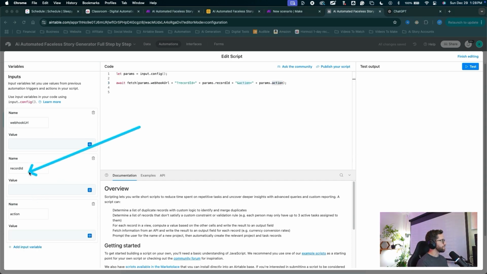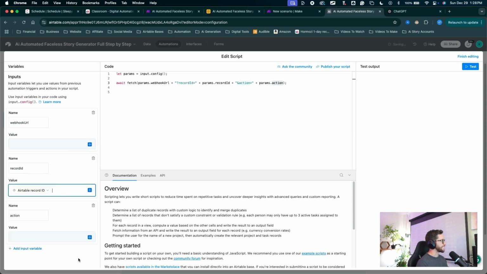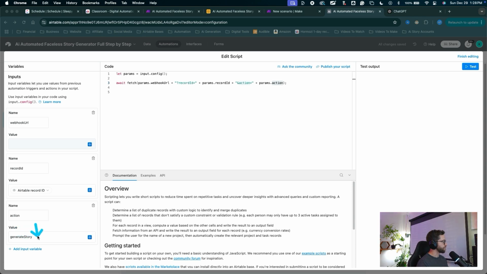Now for the record ID, we can get this one, click the plus and select Airtable record ID. For the action, we're going to name this one ourselves. Let's name it generateStory. And the way that I've named this is just typical naming conventions for basic coding. You can name it something that you can remember, but you have to maintain capitalization and copy this value exactly as you've named it here. Otherwise, it will not work. So I'm going to name this one like that.